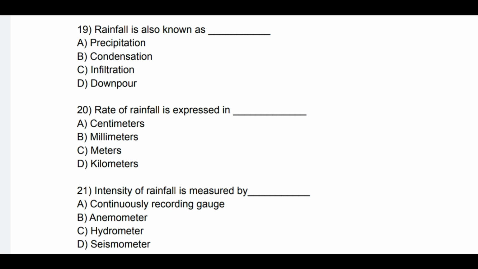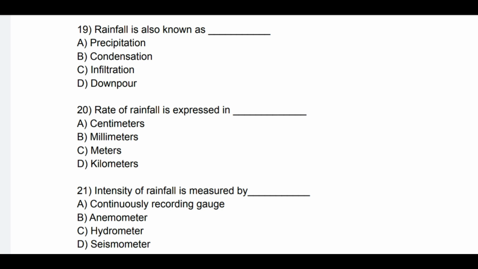Question number 19. Rainfall is also known as. See the options: A. Precipitation, B. Condensation, C. Infiltration, D. Downpour. So correct option is A. Precipitation. So rainfall is also known as precipitation.